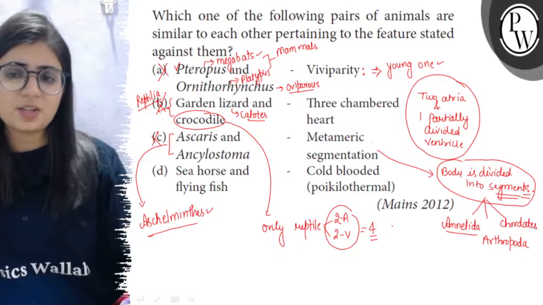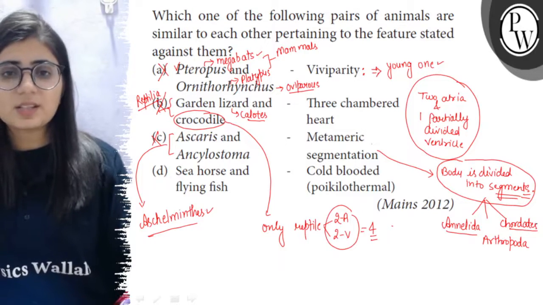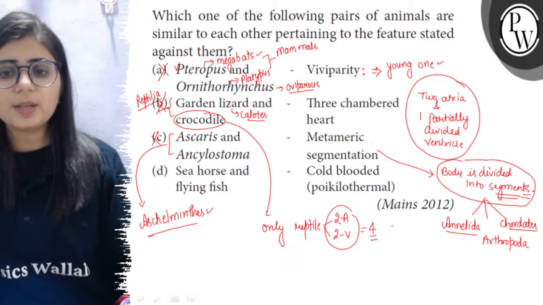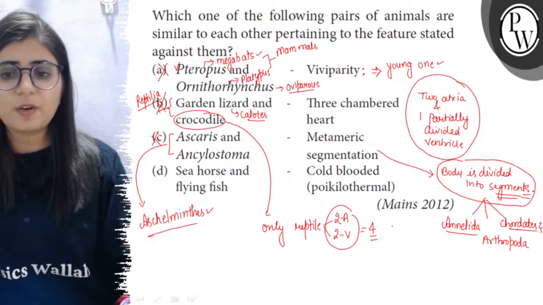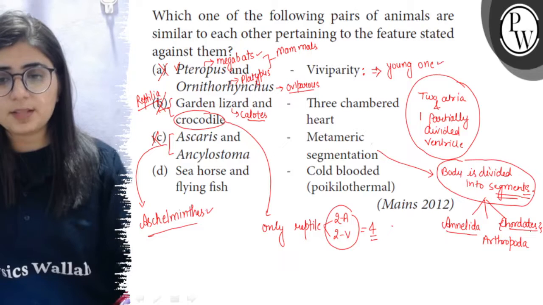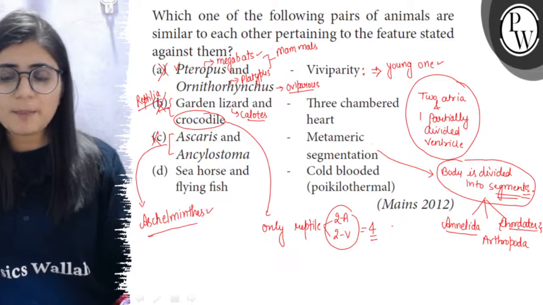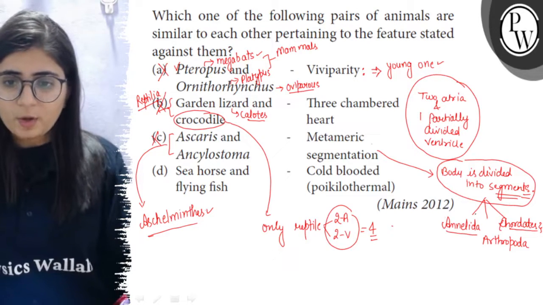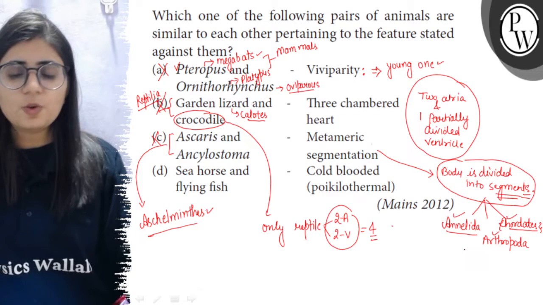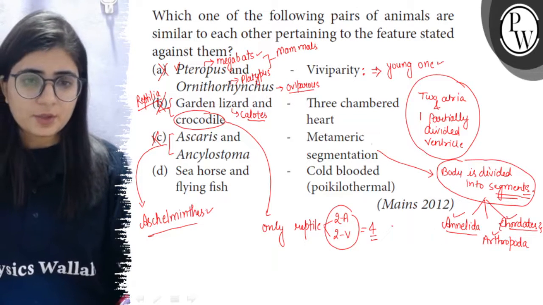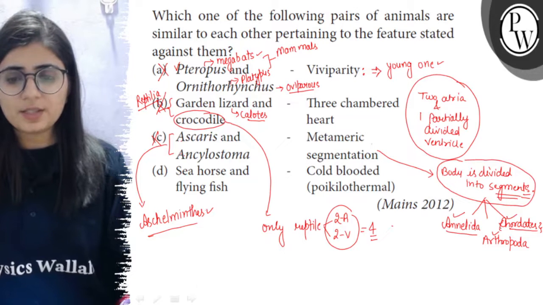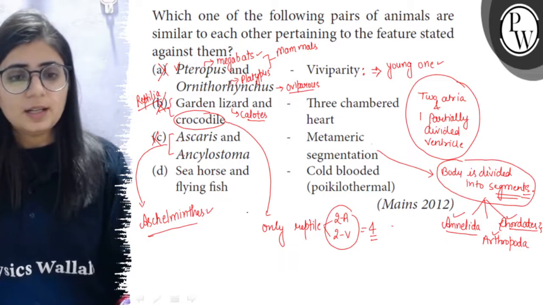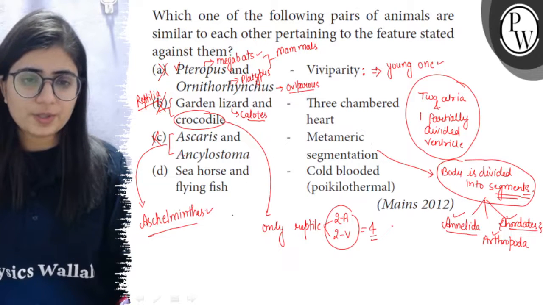In chordates, such as in human beings, the external segmentations are lost, but we can see the internal segmentation as in the case of arrangement of our vertebrae, our ribs, and the six-pack abs in some human beings. So these are the examples of segmentation. So only these three phyla have segmentation or metamerism. So none of these two belong to these phyla. So this is discarded. Now the last option here is seahorse.